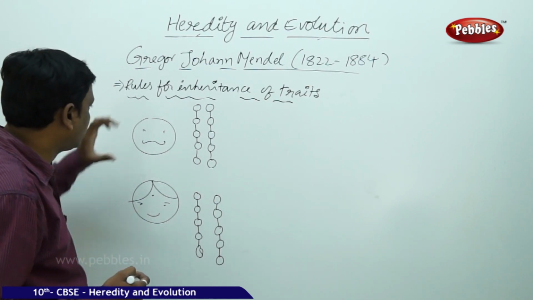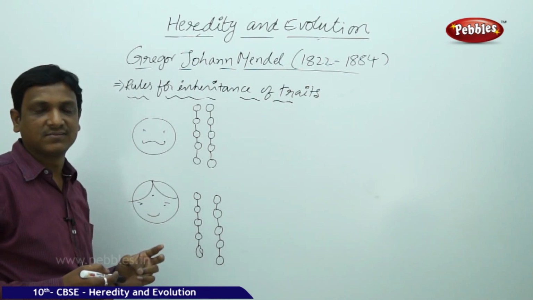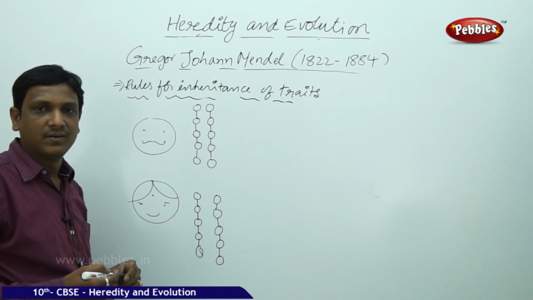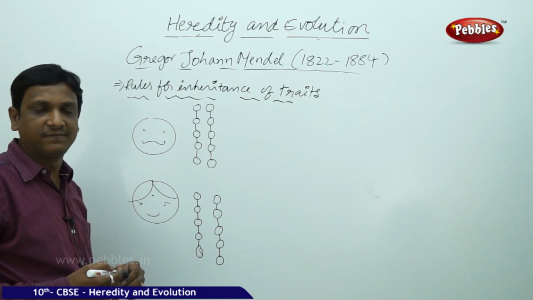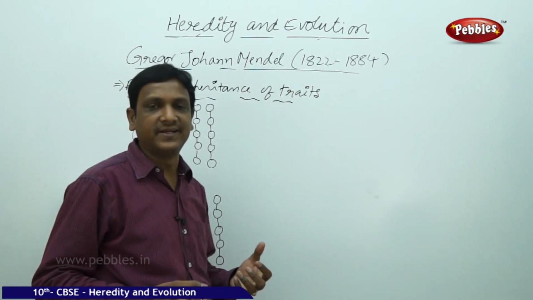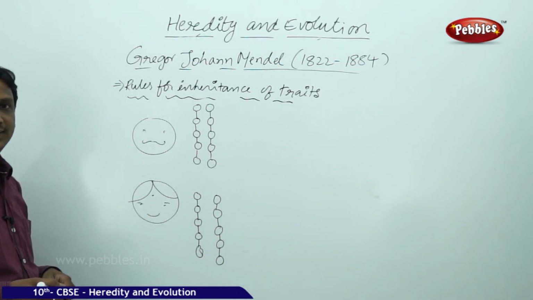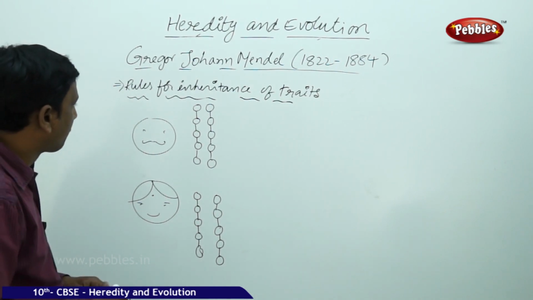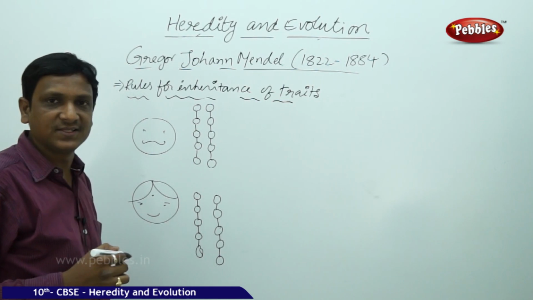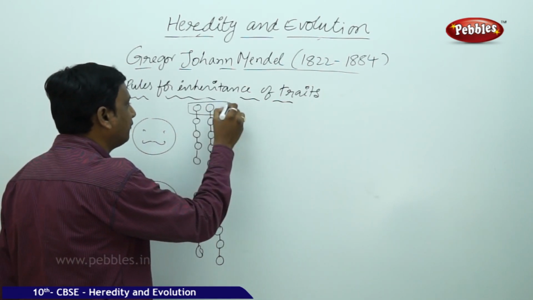We already discussed that every organism has two sets of chromosomes, two sets of genes that represent each character. Each trait is expressed by a gene, which is a part of a DNA. In man, in his cell, he has a pair of genes responsible for one character, for example length, that means the height of the person.